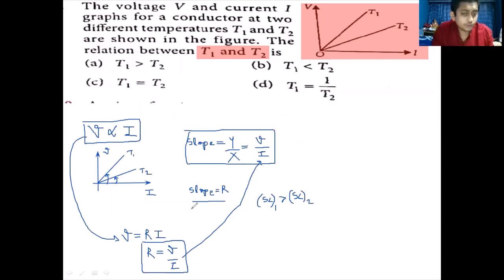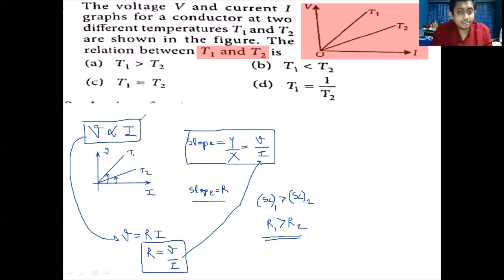But students, we know that slope is nothing but resistance. तो हम ऐसा बोल सकते हैं कि resistance for first case R1 is greater than resistance for the second case, because slope is nothing but resistance. So looking at the graph, हम लोगों को समझ में आ रहा है कि resistance पहले कंडक्टर का ज्यादा है, दूसरे का कम है.